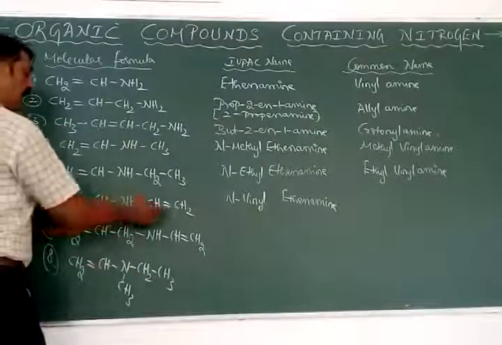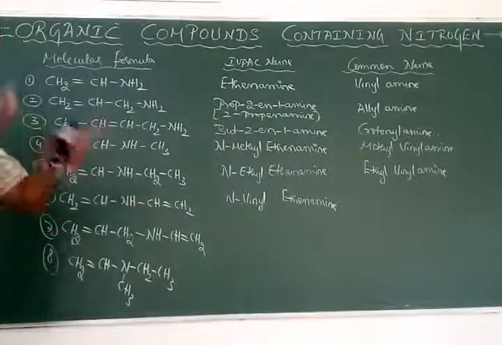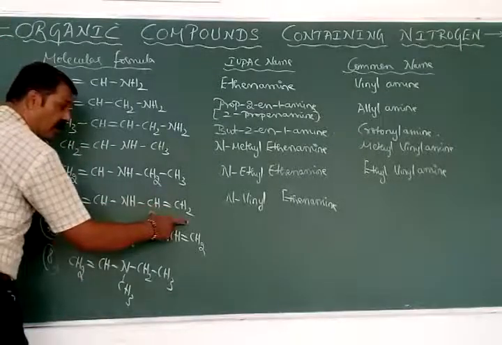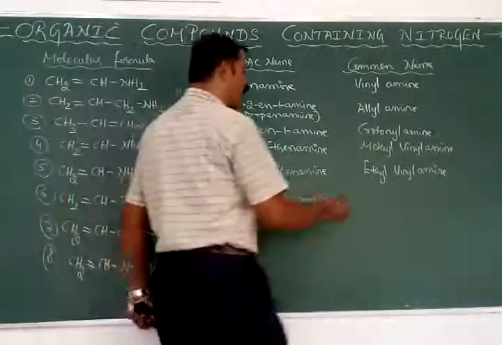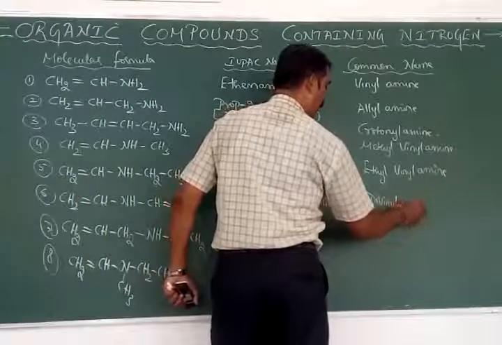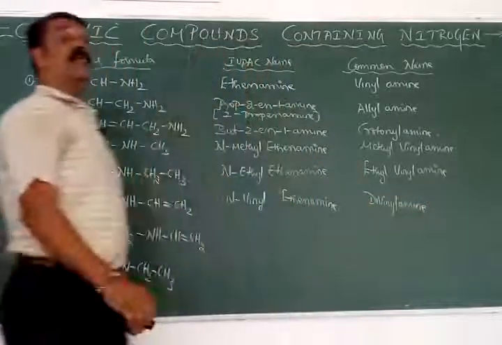Okay. Now in the common system, I think it is a simple amine. Simple amines means a dialkyl or dialkenyl. Which is the alkyl group here? Vinyl. Here also it is vinyl. Therefore it is called divinyl amine. What is that? Divinyl amine. Because both are vinyl groups.